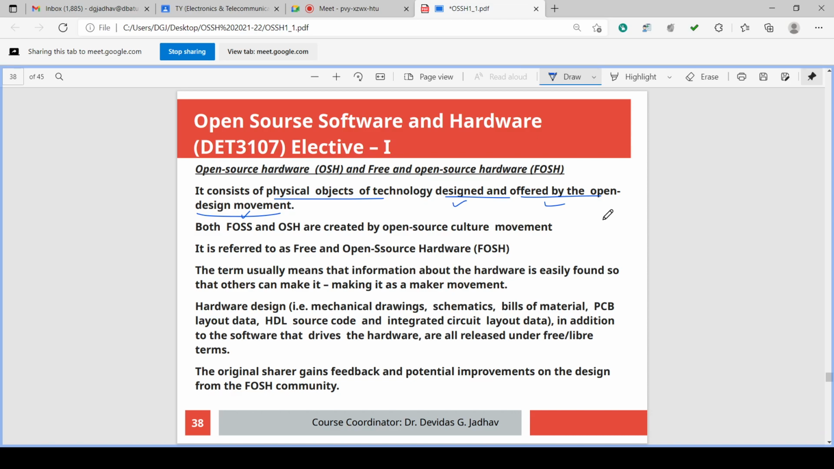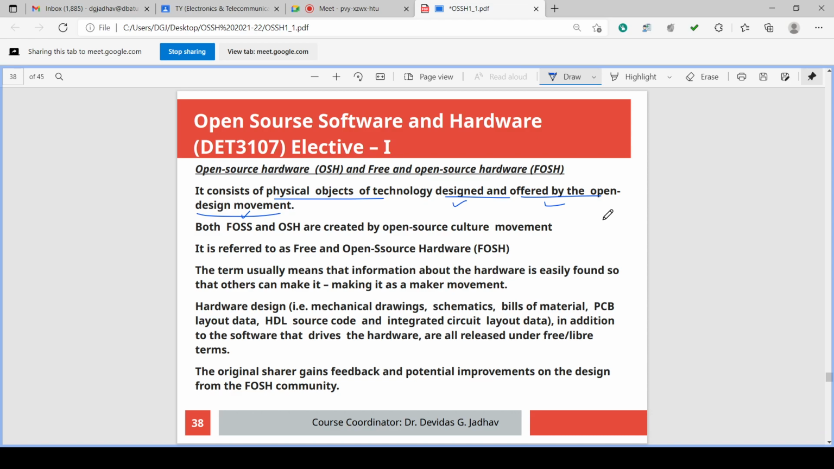So it is the physical objects' technology, developing or manufacturing technology and its design, that is offered technology as well as design, by design particular theory. So all these details, dimensions, the properties, the material composition, proportions, etc. So these design specifications can be offered by the open source design movement.